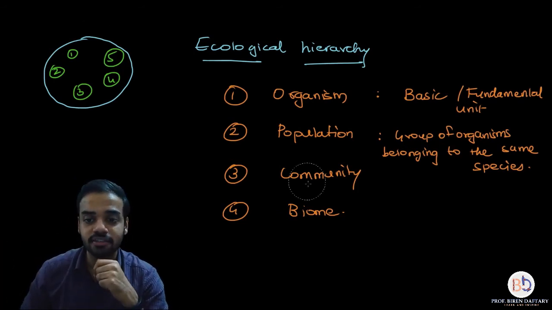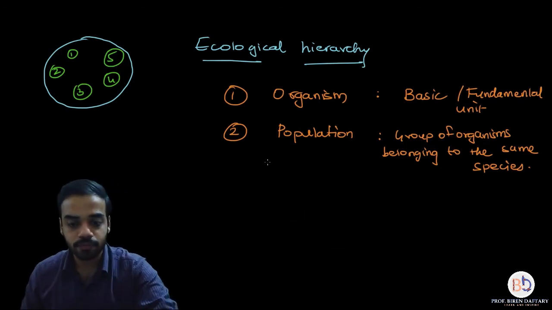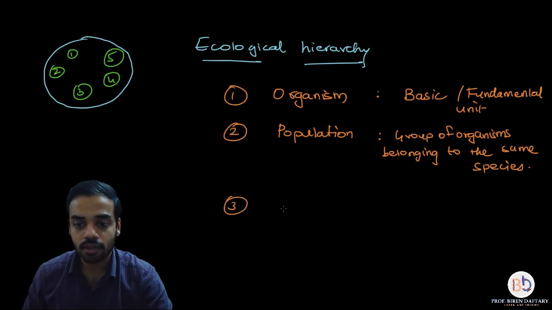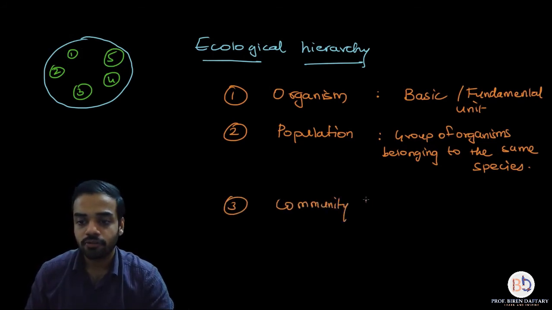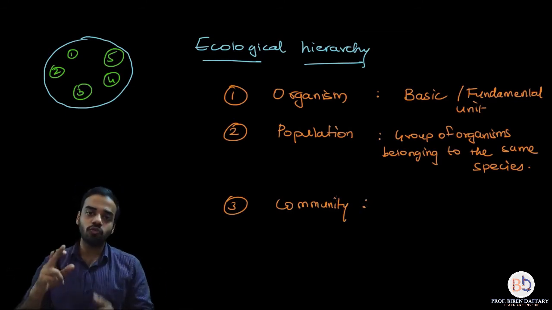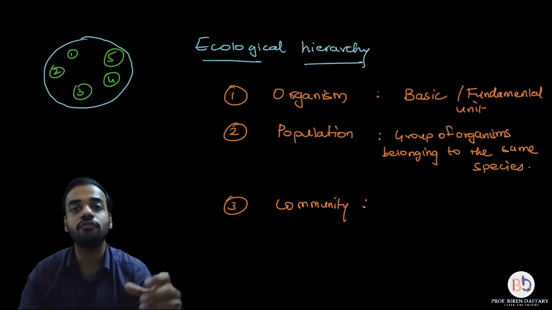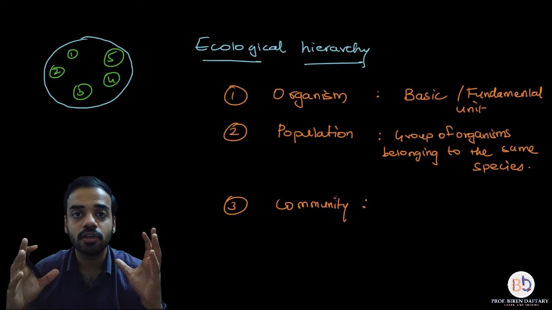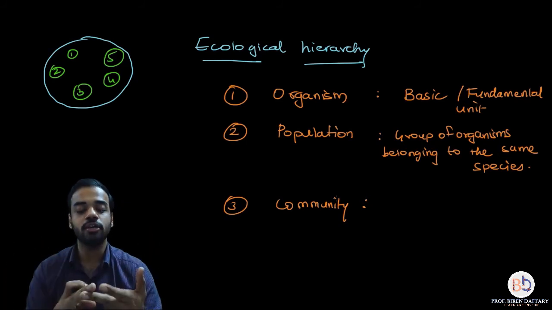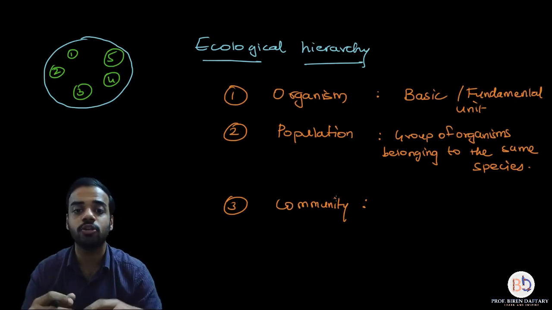Okay, so next we are going to define what is a community. Now, continuing the same trend forward, when I'm talking about population, it is a group of animals belonging to one species. Now one community is going to have more than one population together, right? So one community will have say two species staying together, three species staying together.